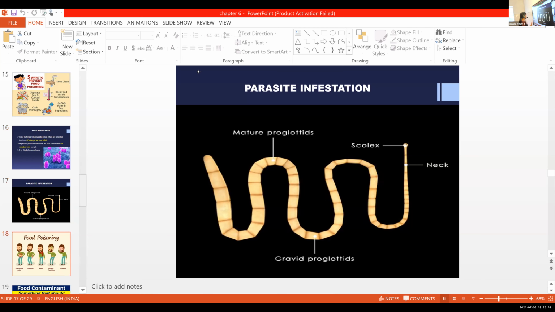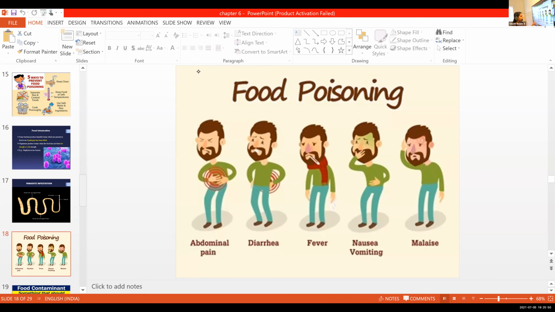So what are the common signs of food poisoning? Abdominal pain, diarrhea, fever, nausea, and one more thing. I'm not sure about the last term. Anyone know what this is, malaise?